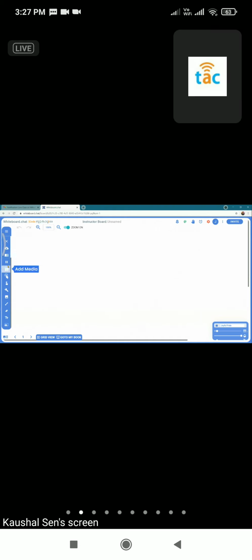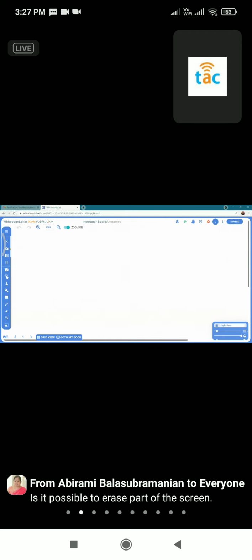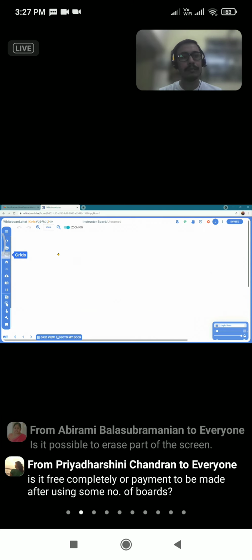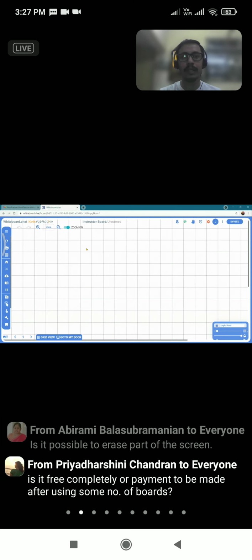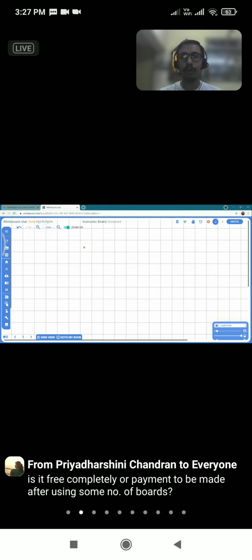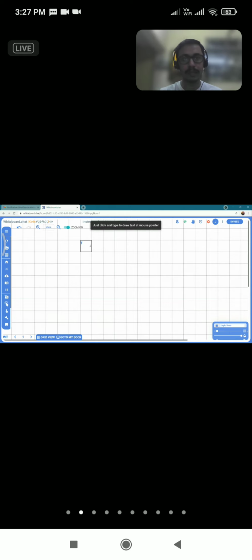Namrata ma'am has asked how students write on the grid. Is there any app or how to write? So, ma'am, if the child has taken up this grid, wherever you want to write, you just click. Suppose this is the tens place, this is the ones place, then I just write the number 1.